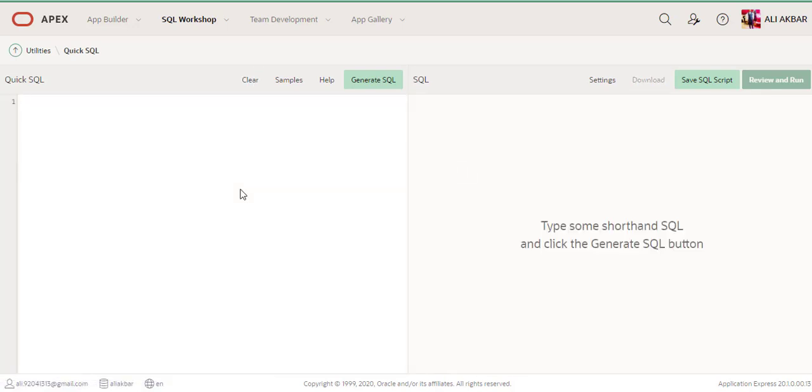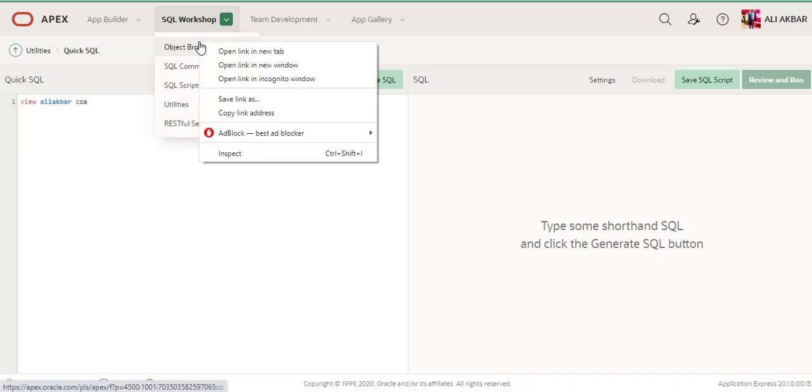Now I'm creating a view in front of you. I just type view, and the view name, Ali Akbar, and then the first table name and the second table name. My table name is COA. We can see the table name from here.